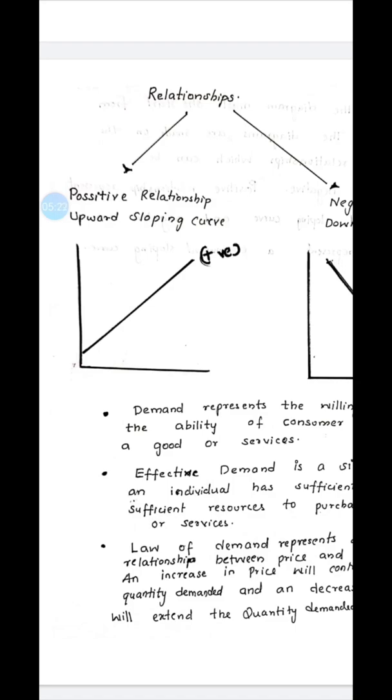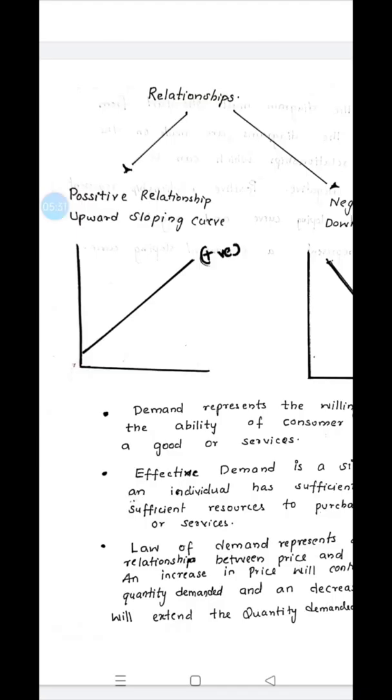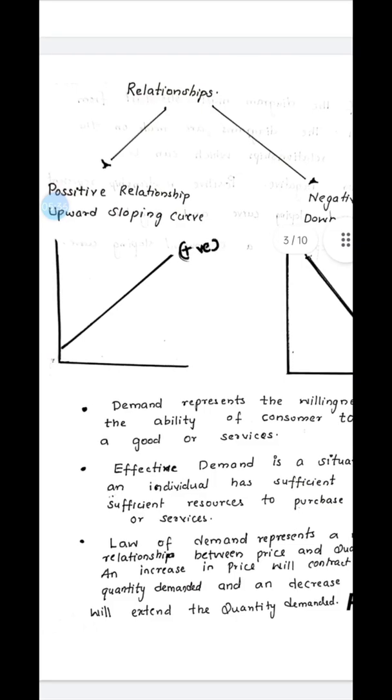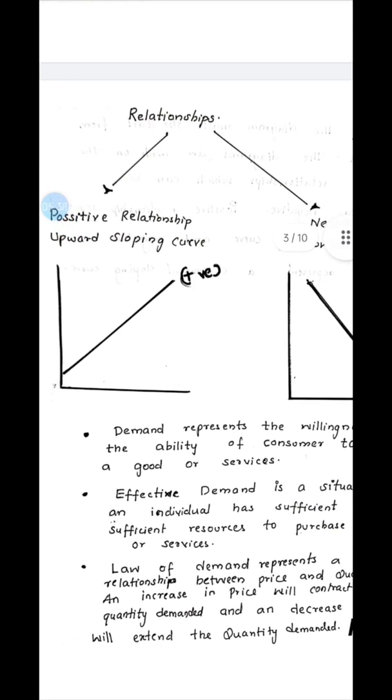Even if the rice price increases, people cannot survive without rice, so they will have to purchase it. The demand is increasing as well as the price, so the demand curve will slope upward.